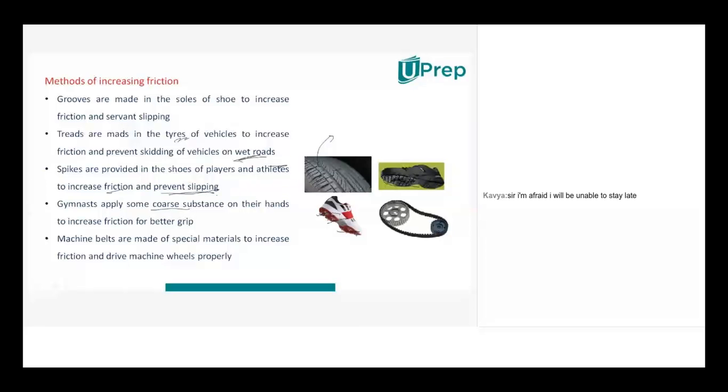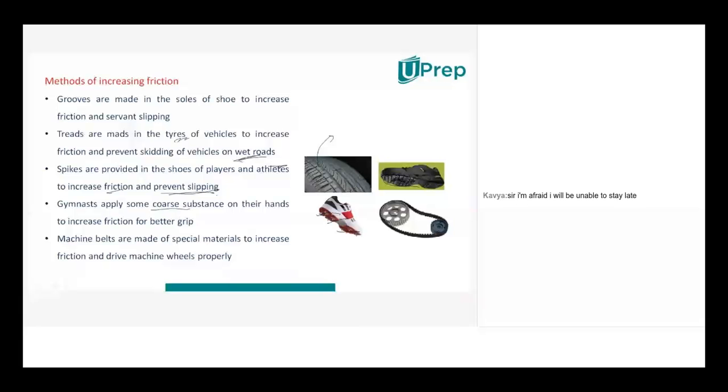And next, gymnasts will apply some coarse substance on their hands to increase the friction for better grip. Have you seen a few games like kabaddi?